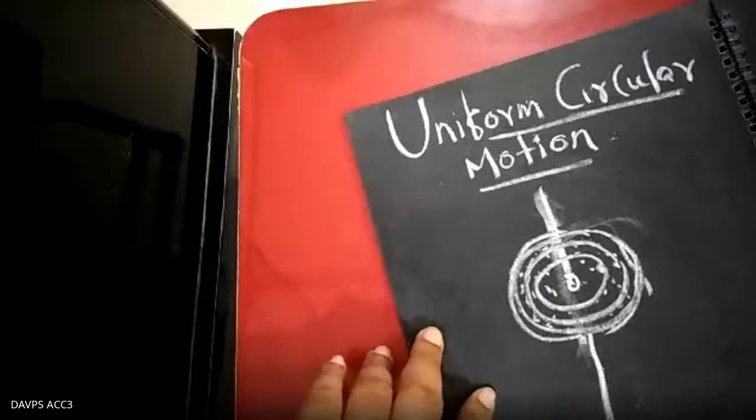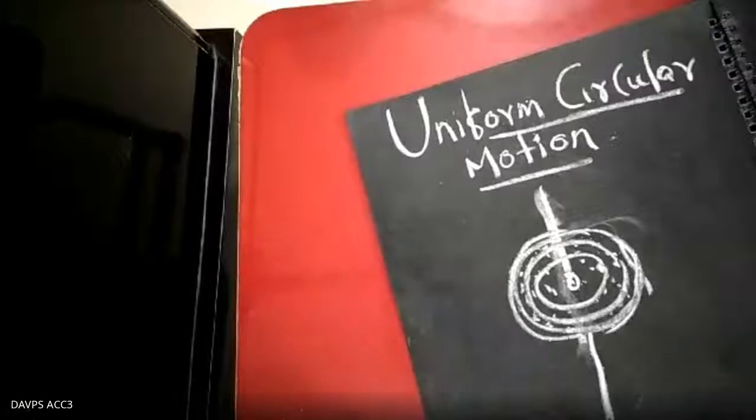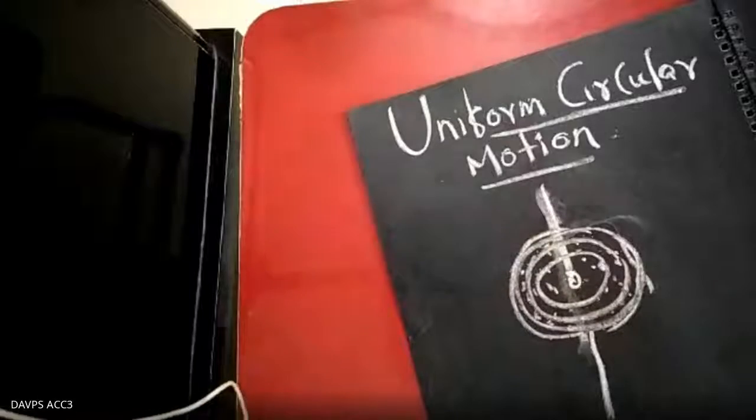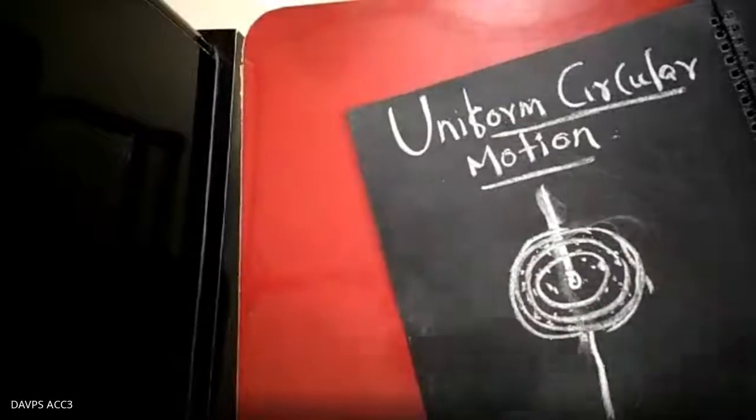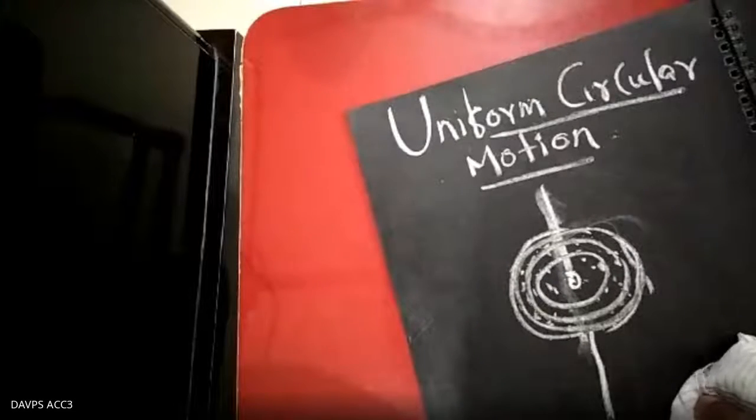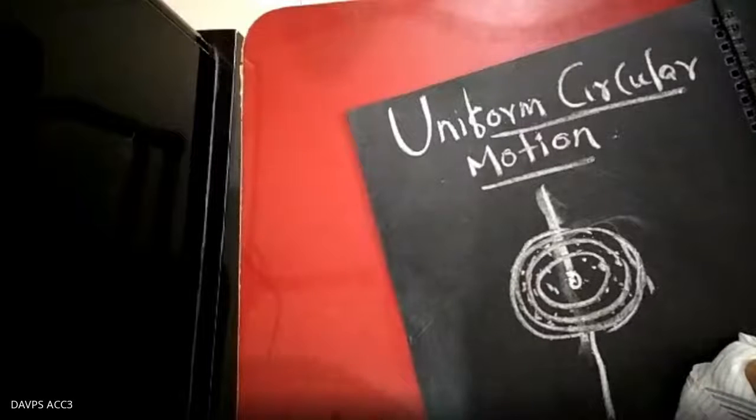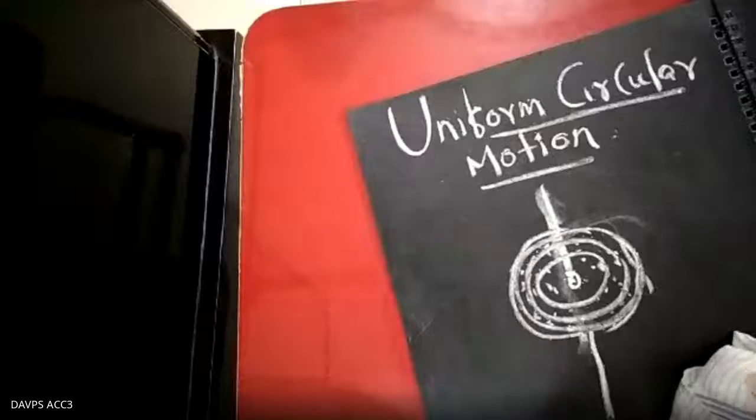So the important thing is that whenever you think of an extended body, that is rotational motion. Whenever you think of a single particle, that is circular motion.